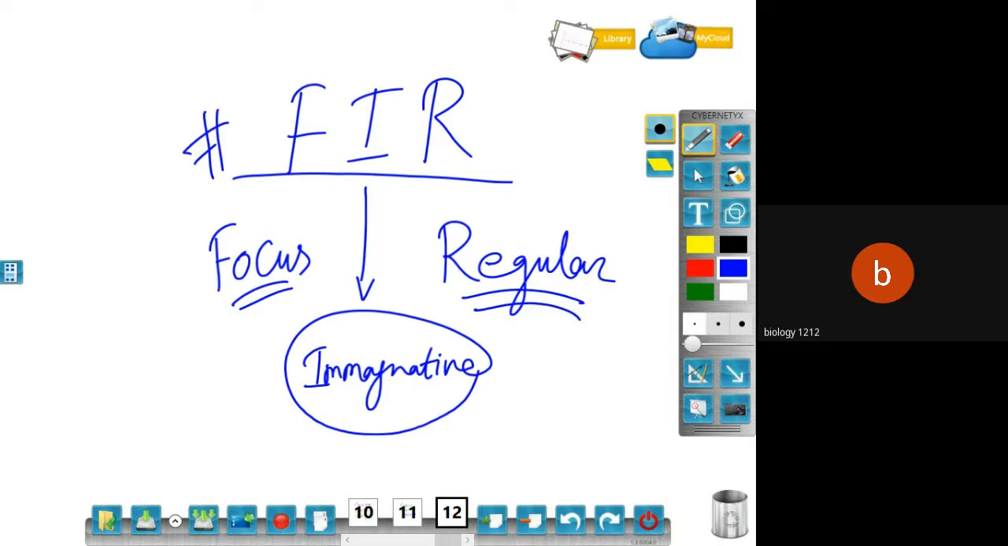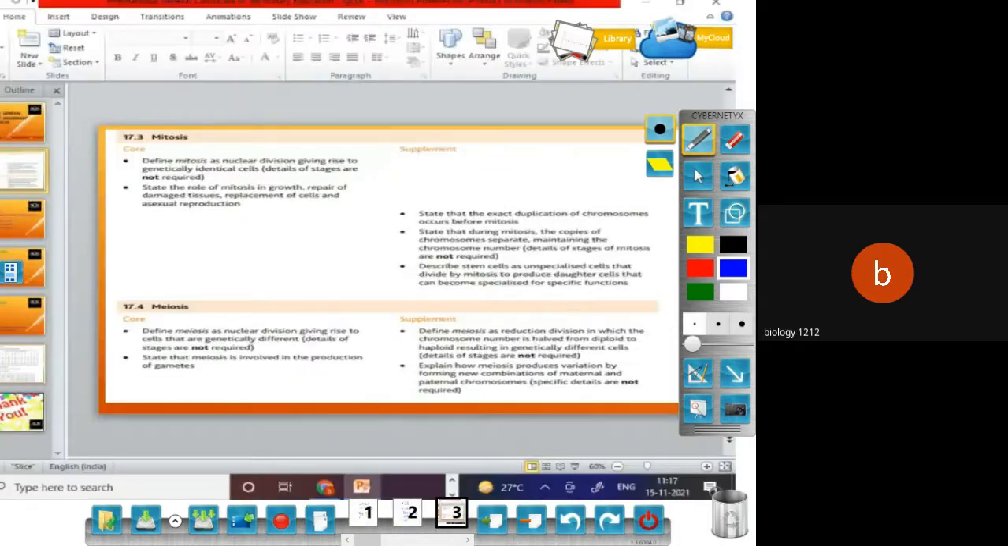Moreover, a few slides that I want to show you here. I hope you will get through this. So this is what we have here for the core and extended. As you can see, we have a core topic here. For example, I'm showing you the topic related to genetics, mitosis. So you can see here core students can study basically the definition here, and the role of mitosis.